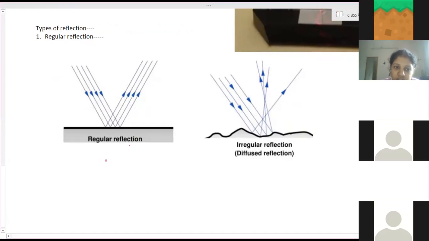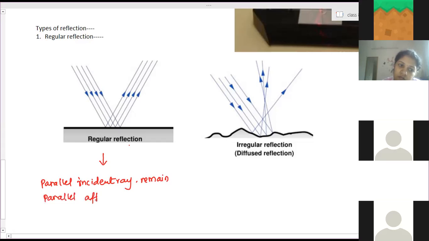So regular reflection: parallel incident rays remain parallel after reflection.